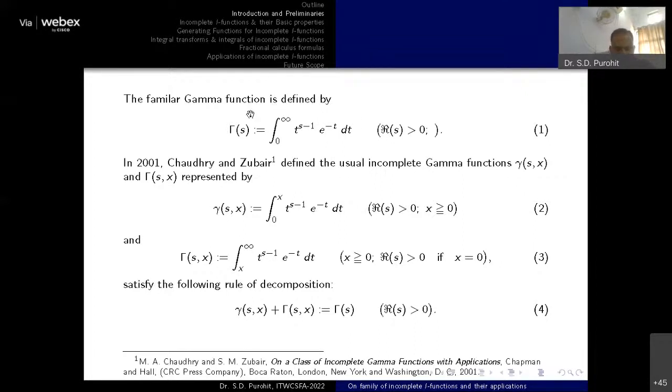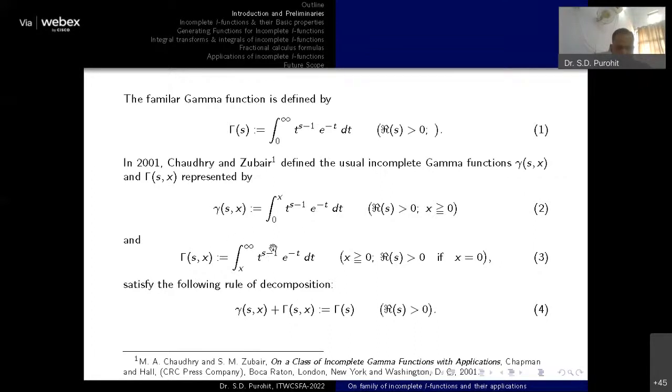So the incomplete functions associated with this improper integral were defined by Chaudhary and Jubair in 2001, and they have given two functions which are a decomposition of this particular function. They are known as incomplete gamma functions. This is the lower incomplete gamma function, and this is the upper incomplete gamma function.